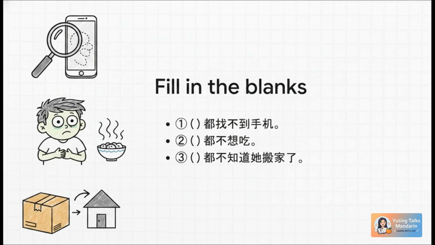Let's look at number 1. Blank, dou zhao bu dao ta de shouji. Can't find his phone. Number 2. Ta ji liang tian shengbing le. Blank, dou bu xiang chi. He's been sick these past 2 days, doesn't want to eat. And number 3, blank, dou bu zhidao ta yijing banjia le. Doesn't know she's already moved. Take a second. Look at those context clues. Are we dealing with a place, a thing, or a person?